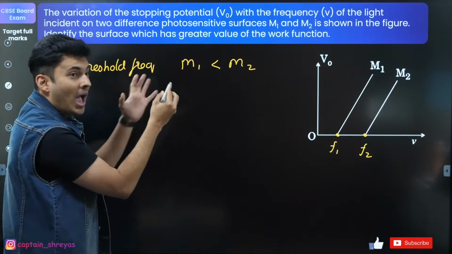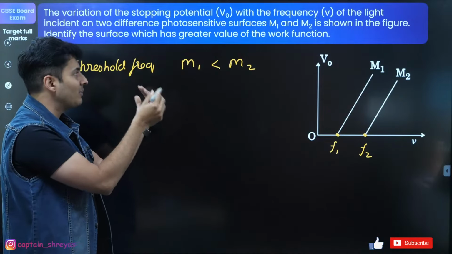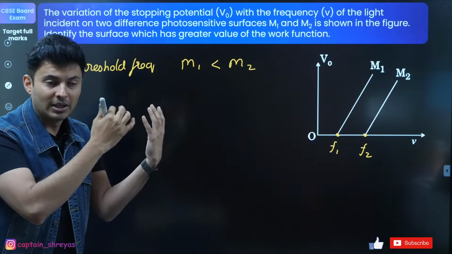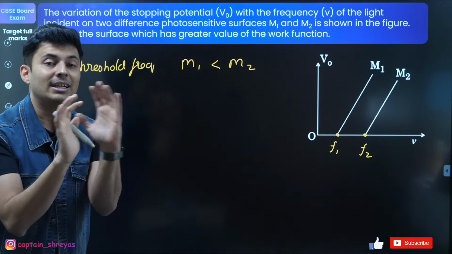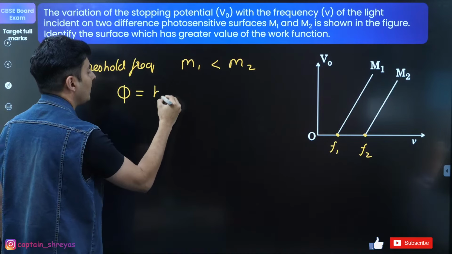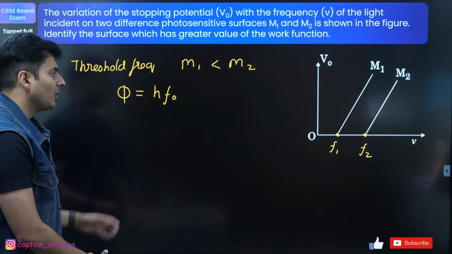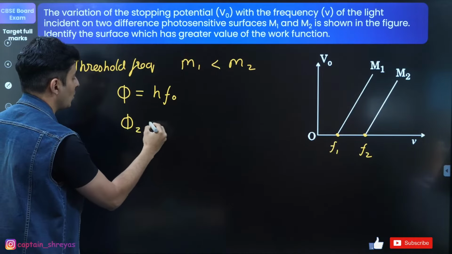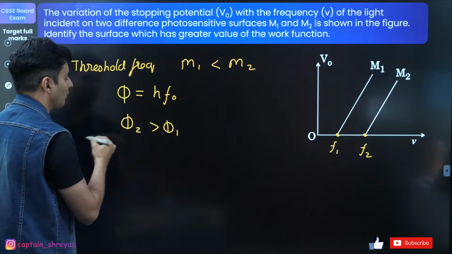Obviously M2 has more work function than M1, because the threshold frequency and the work function are directly related to each other by the equation phi is equal to h f naught. Hence, the work function of 2 will be more than the work function of 1.